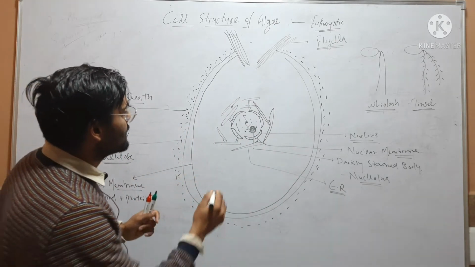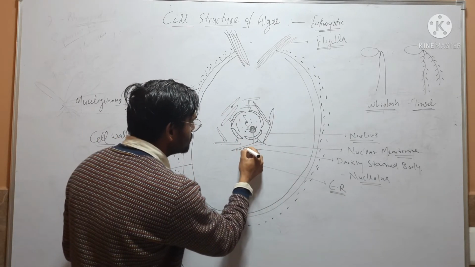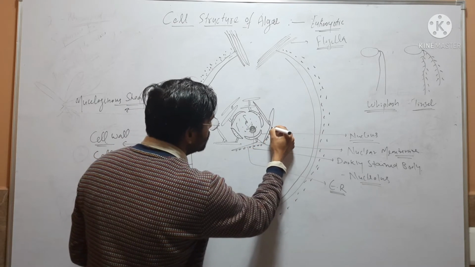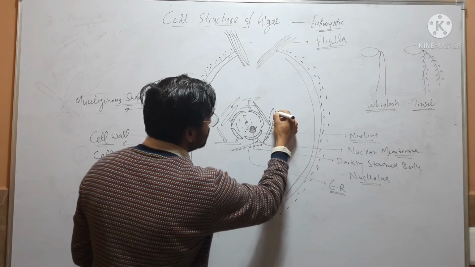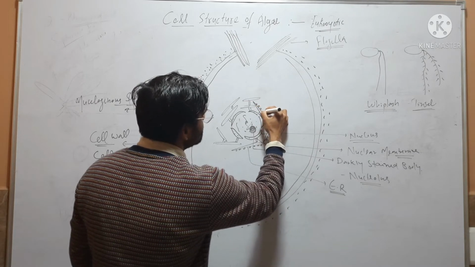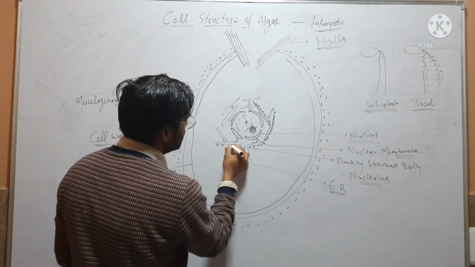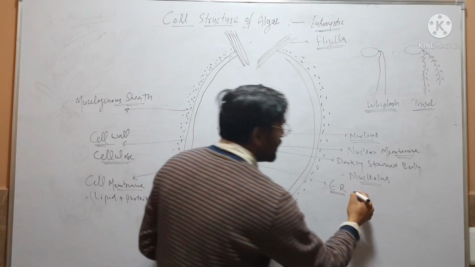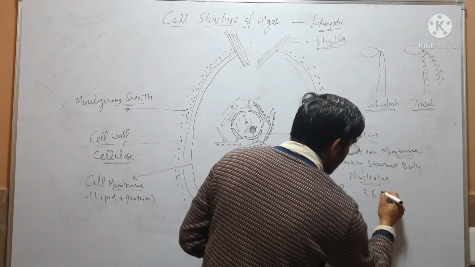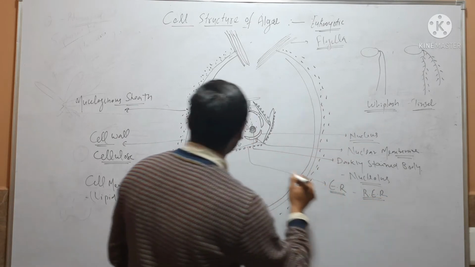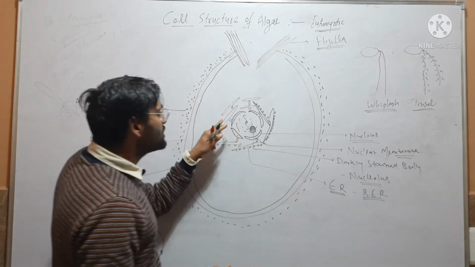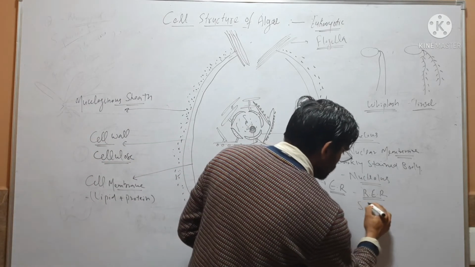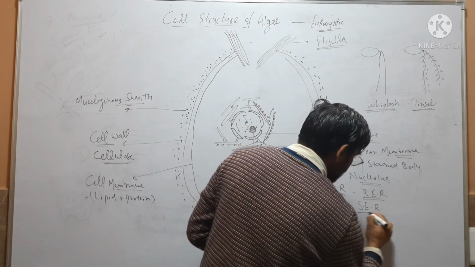Some of these tubules are studded with ribosomes on their outer surface. The tubules which have ribosomes on their outer surface are called rough endoplasmic reticulum, and some are smooth, which don't have ribosomes on their surface, and are called smooth endoplasmic reticulum.